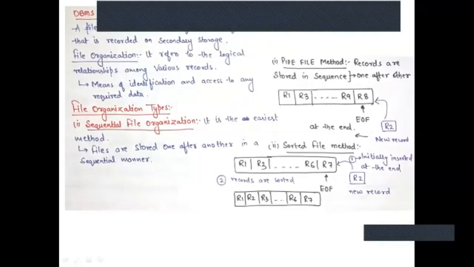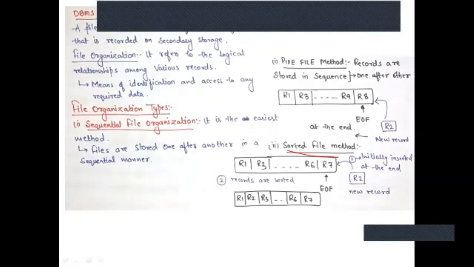Now sequential is nothing but storing the files in one particular order. Sequential by name means storing the files one after the other in some order. In that you'll be having first the pipeline method, second the sorted file method. In the pipeline method, all the records are stored one after the other. If record 1 comes first, it is stored first. After that, if record 3 comes, then it is stored, like that record 5, 7, 9, 8. It is stored in sequence, one after the other.